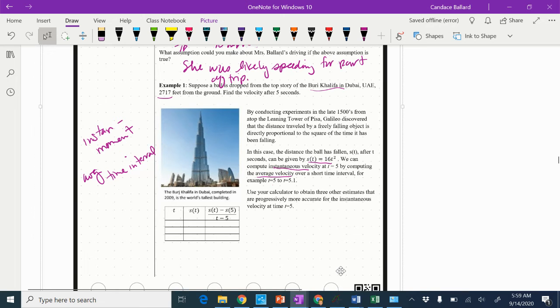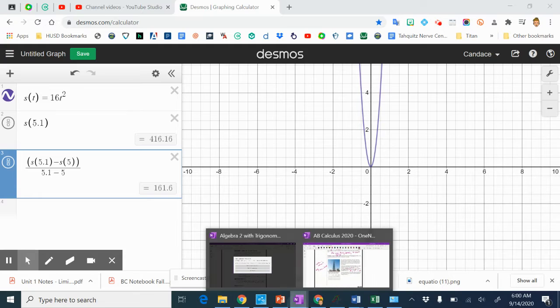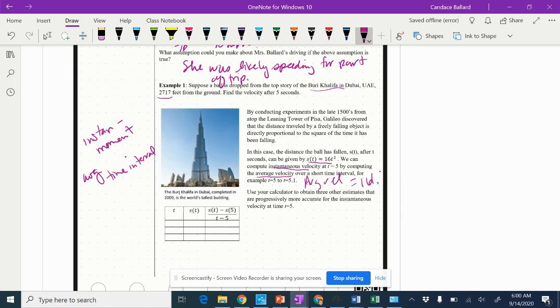So we know that our average velocity is 100. Average velocity equals 161 point... It's interesting, I got a different number, 160.6. We're just going to go with it. Not that bad. And this would be in feet per second.